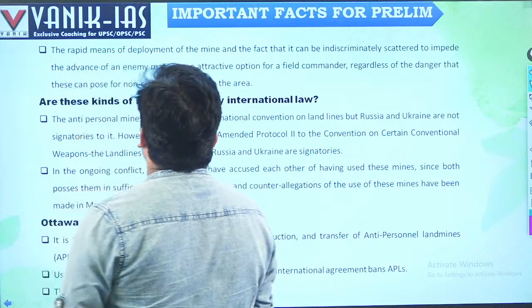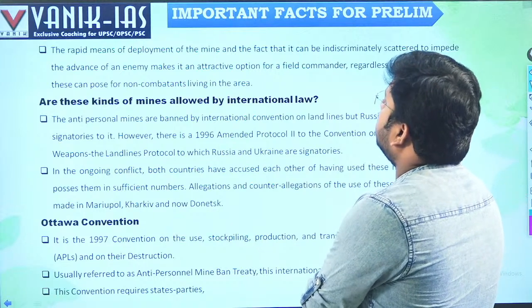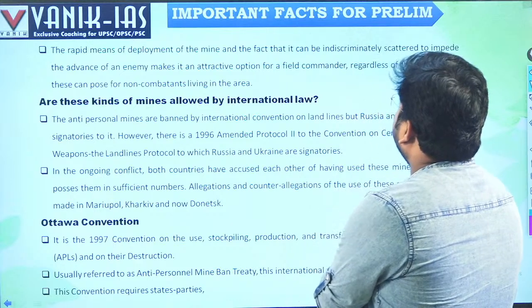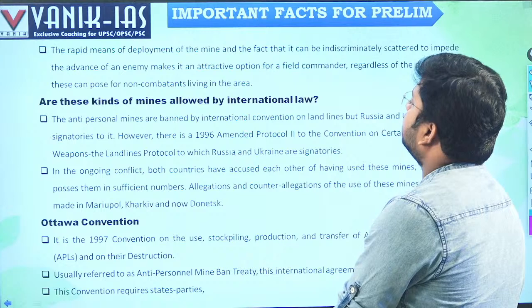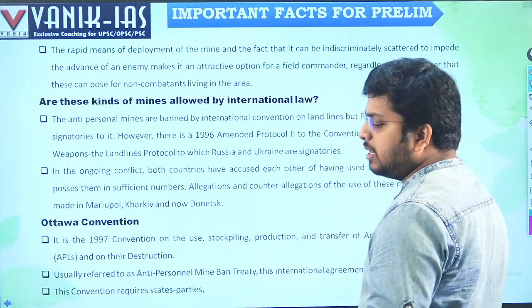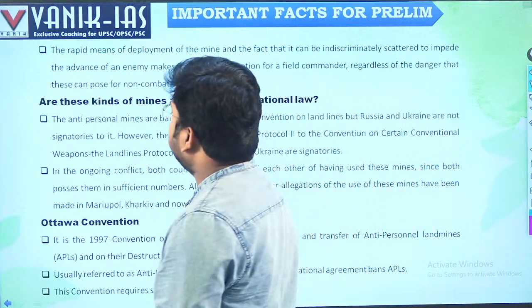The rapid means of deployment of the mine and the fact that it can be indiscriminately scattered to impede the advance of the enemy make it an attractive option for the field commander, regardless of the danger it can pose for the civilians living in the area. They will not necessarily kill, but it will blast different parts of the body.